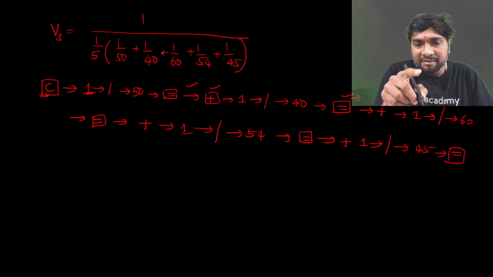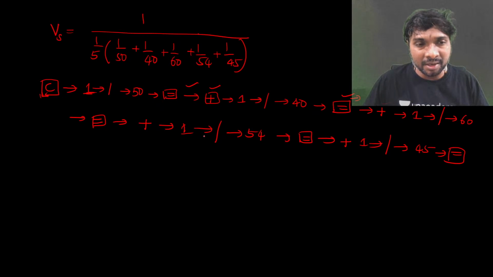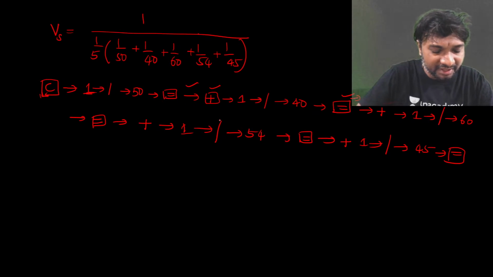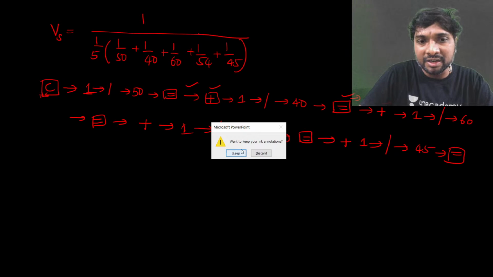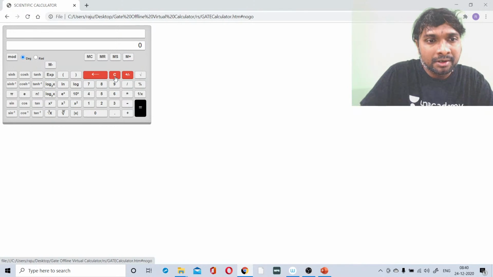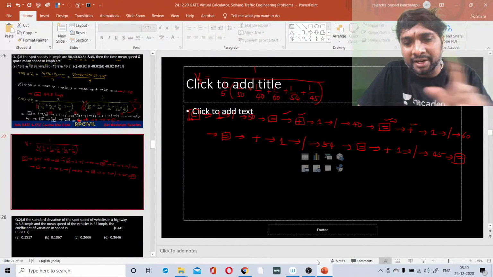So is that clear, all of you? When we are applying this, we are getting this bracket value, right? So is that clear up to this? So we'll just see this in the calculator, then we'll proceed further. Okay, that is better. So here, what we need to do? 1 divided by 50, equality symbol. So that is what we have done now. 1 divided by 50 equality symbol.